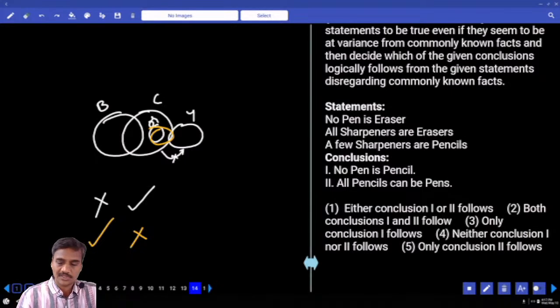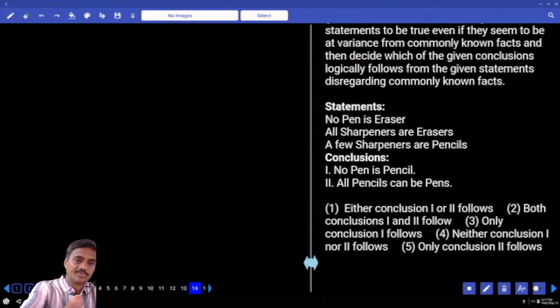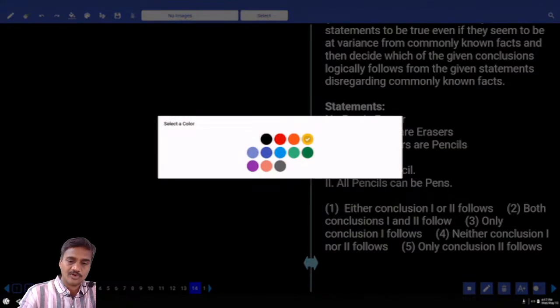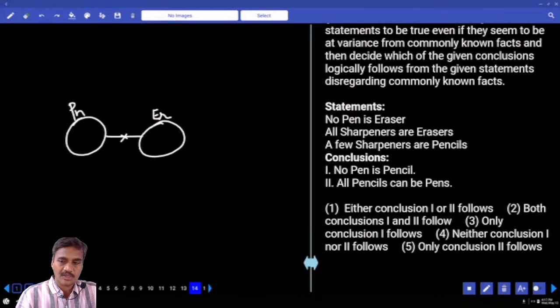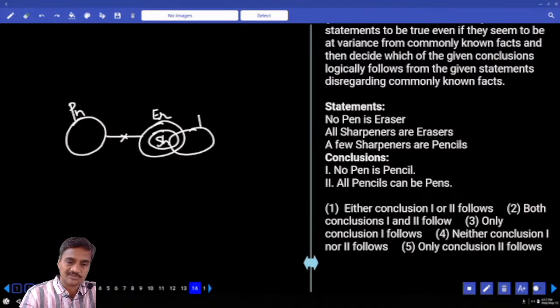The next one, question number 14. No pen is an eraser. Now this is a pen and this is an eraser. No pen is an eraser. The next one, all sharpeners are erasers. And a few sharpeners are pencils. Only some sharpeners are pencils but not all.